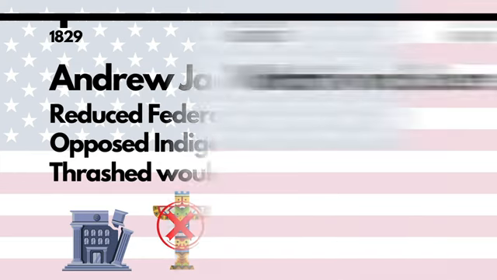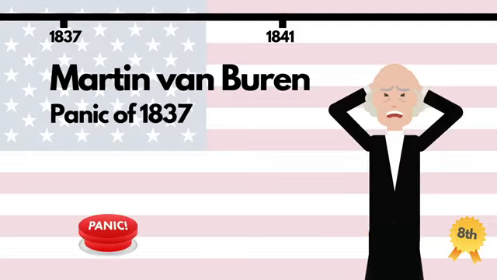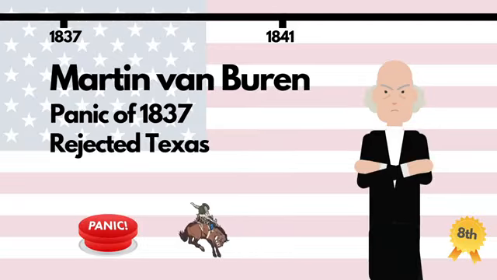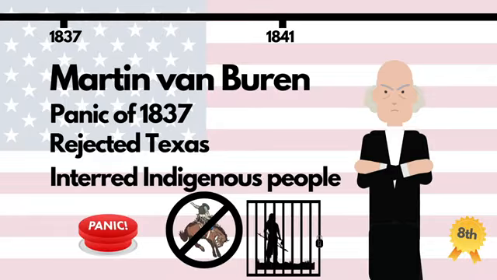Martin Van Buren had served as vice president under Andrew Jackson. Using his inaugural address to boast about how the American experiment was an example to the rest of the world, within months the country was plunged into an economic depression, the Panic of 1837, that would last 6 years. On the one hand, Van Buren gets credit for rejecting the annexation of slaveholding territory Texas, though this was also to avoid war with Mexico, but he loses points for forcing indigenous tribes into internment camps.